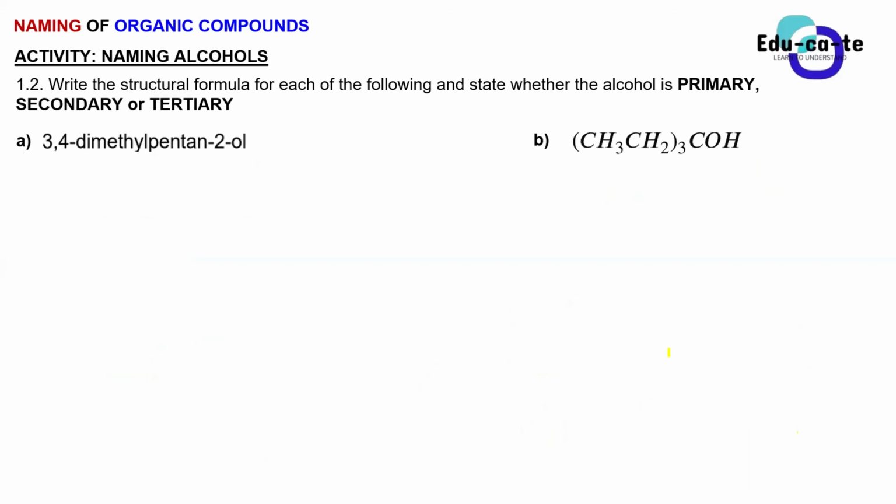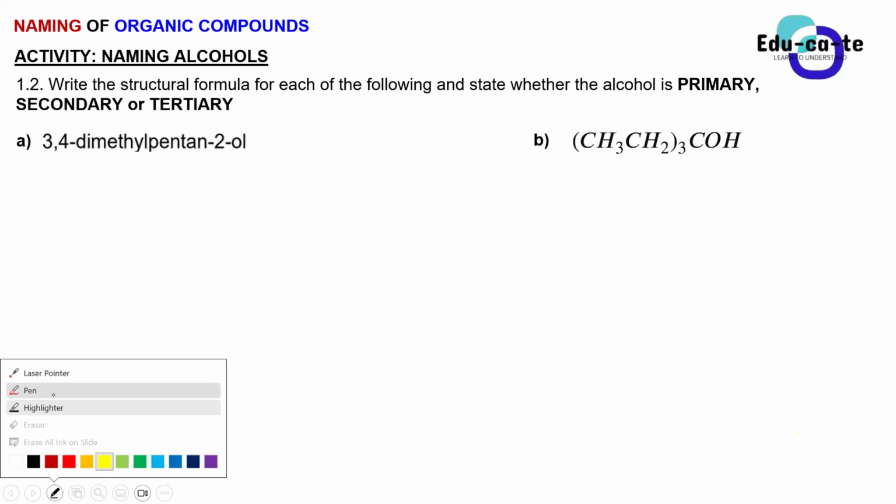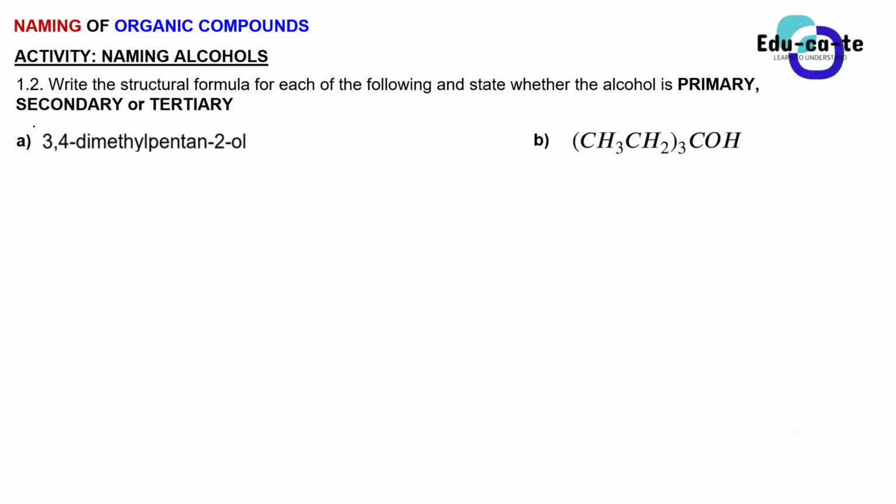Okay, these ones are now pretty easy to do. I will leave you to do this one: write the structural formula of this and classify it as secondary. I will leave you to do A for yourself. It's way easier. What about B? How can we write the structural formula of B?